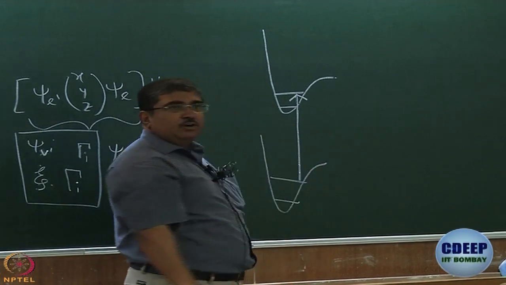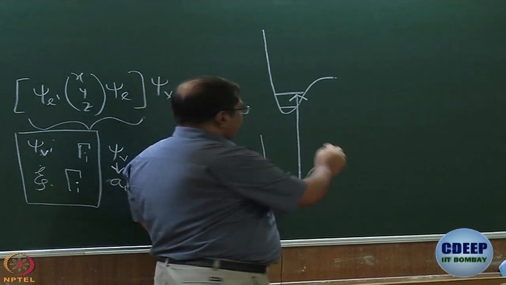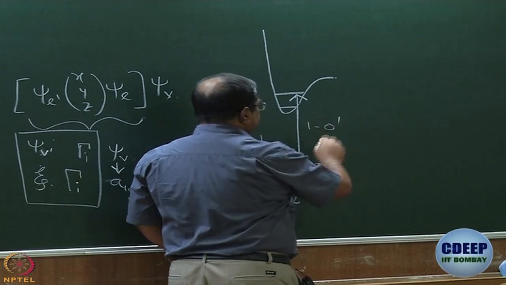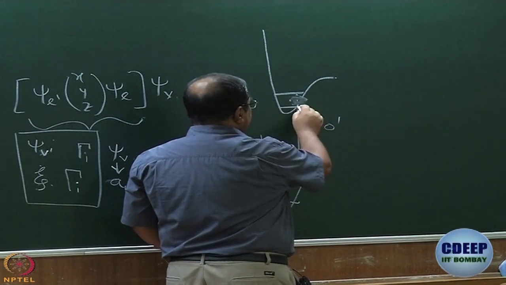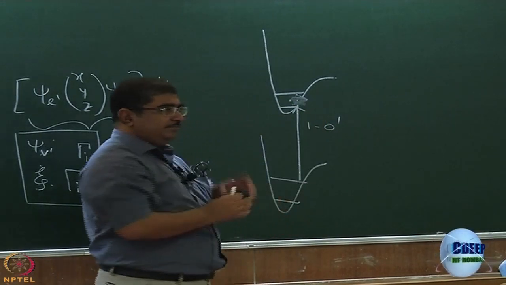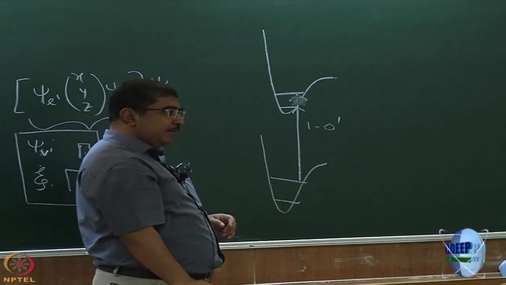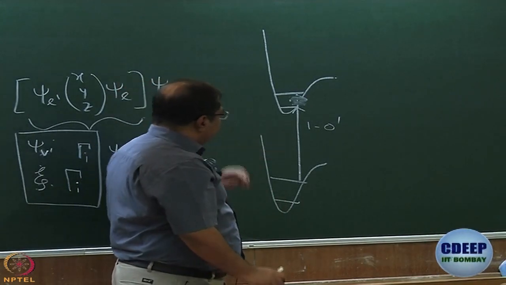This is the transition we are talking about, isn't it? This is a 1-0 dash transition. No, this is a 1-1 dash transition. This is a 1-0 dash transition. Okay. What will the energy be?